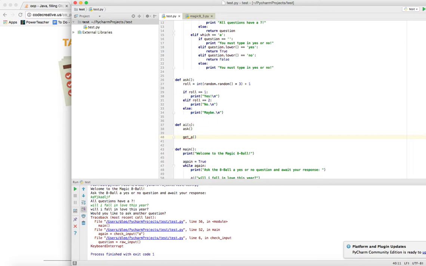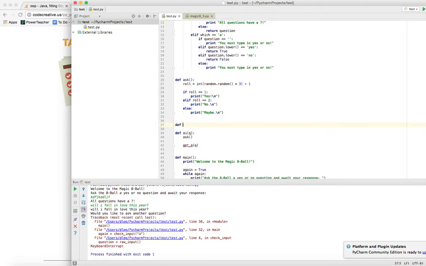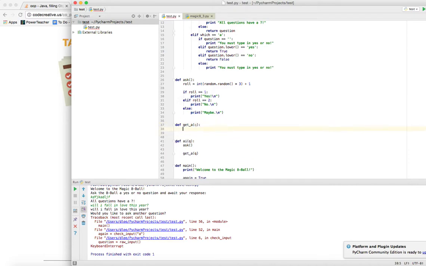And of course, getA is going to jump to another function, and this function needs the question, right? Well, luckily we passed the question to AI, so we could just pass the question to getA, and then when we come over here, we can define getA, def getA, make sure we receive the question, and we're gonna check that question, right? And so how do we check for things?